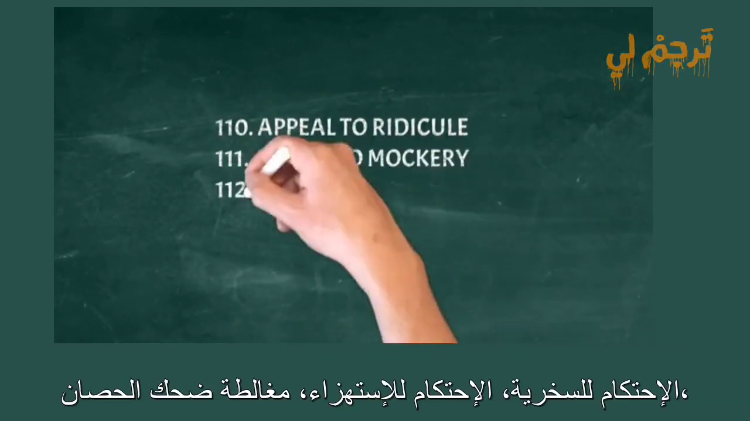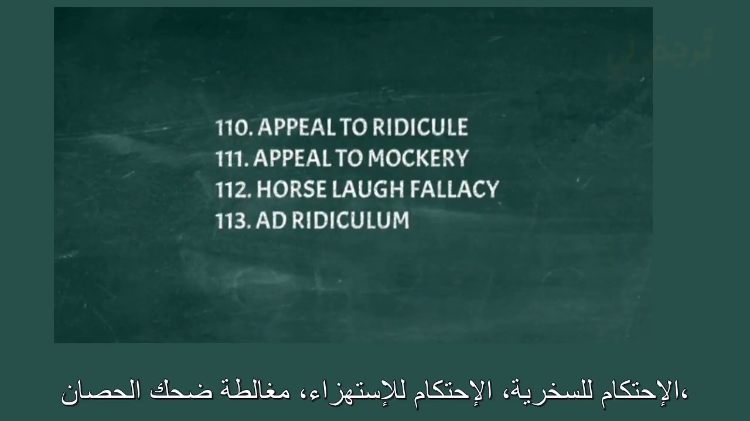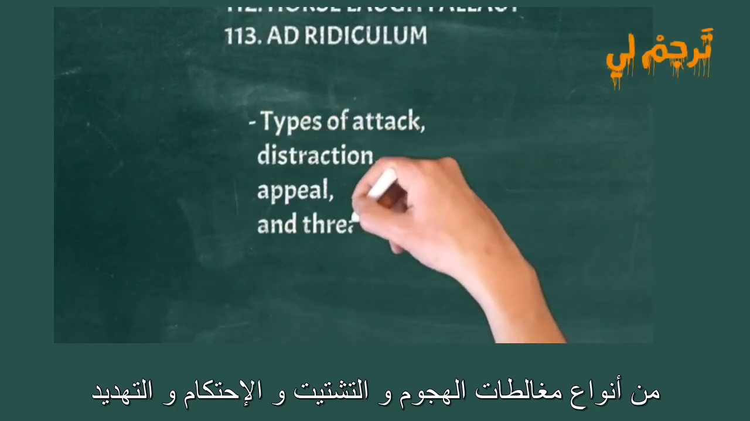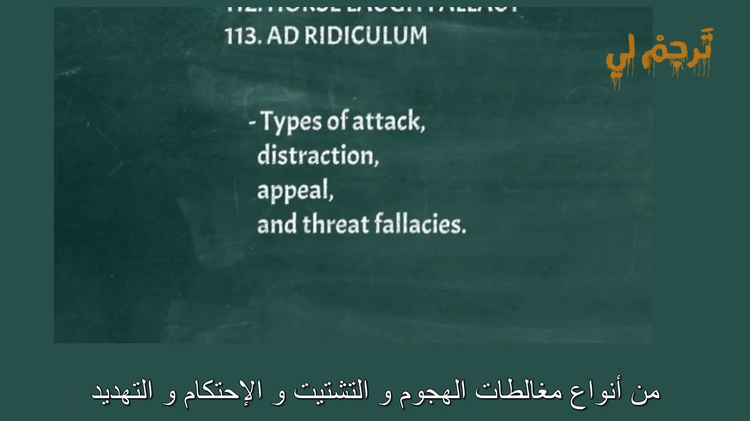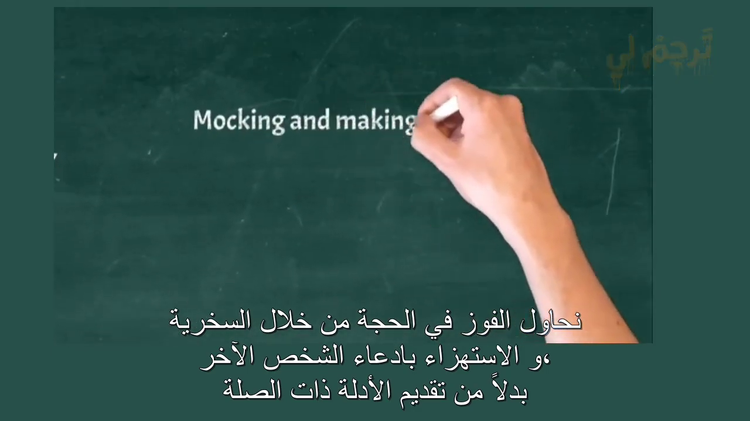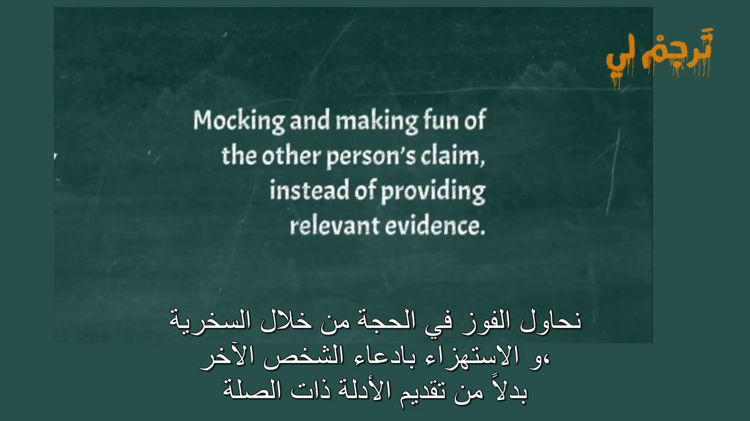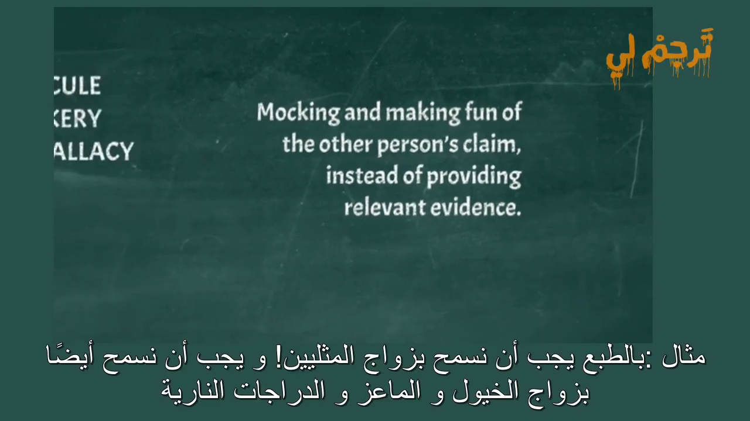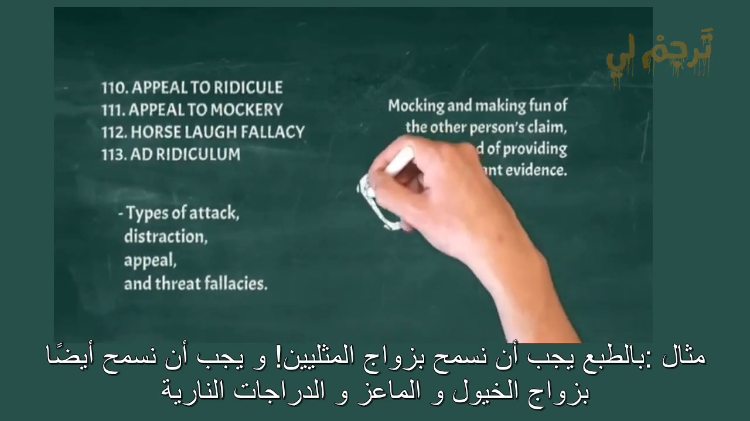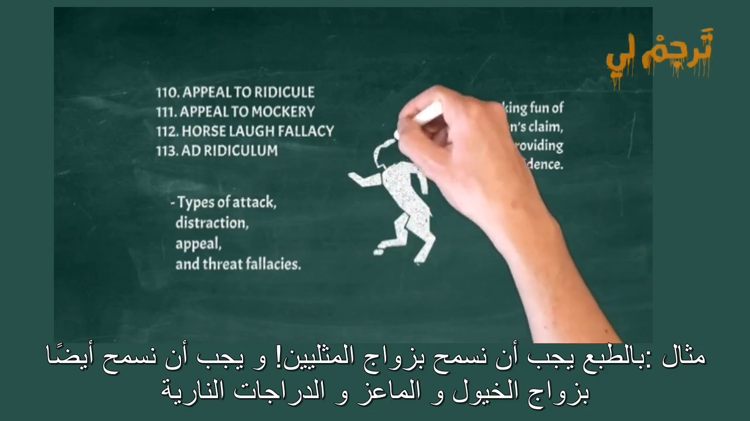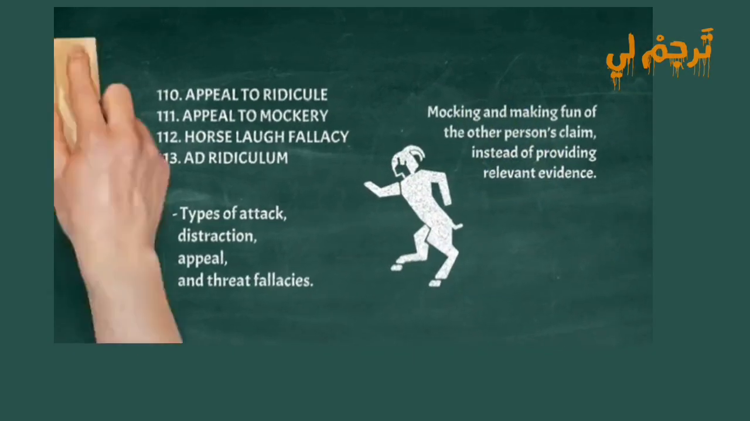Appeal to ridicule, appeal to mockery, horse laugh fallacy, ad ridiculum. Types of attack, distraction, appeal, and threat fallacies. We attempt to win an argument by mocking and making fun of the other person's claim, instead of providing relevant evidence. Example: of course we should allow same-sex marriage, we should also allow marriage with horses, goats, and motorbikes.